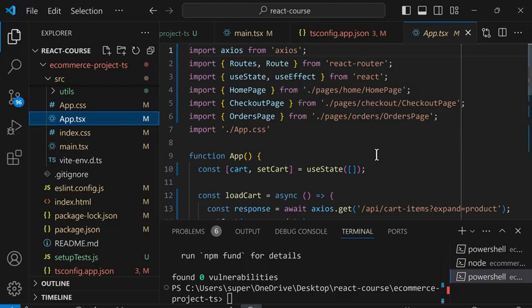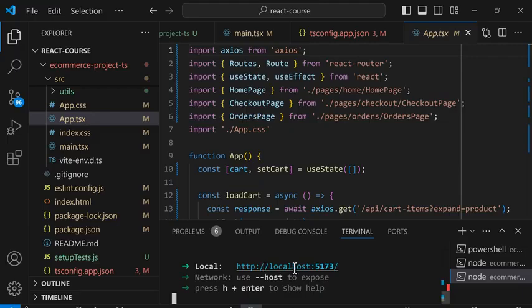Now that we fixed the errors, let's run this project again to see if our e-commerce project works with TypeScript. In the command line, make sure you're in e-commerce-project-ts, and we're going to npm run dev and press enter.